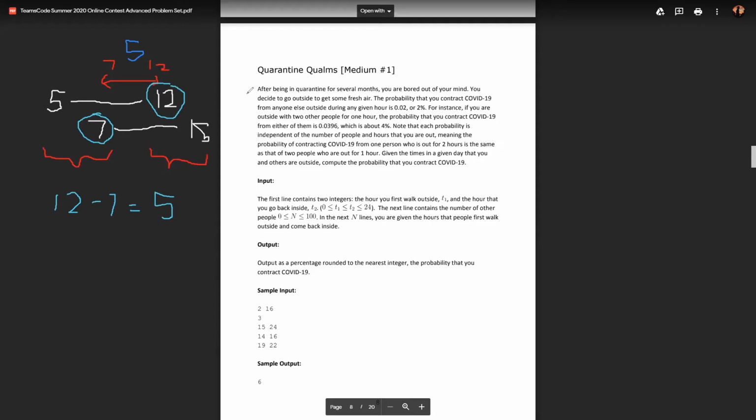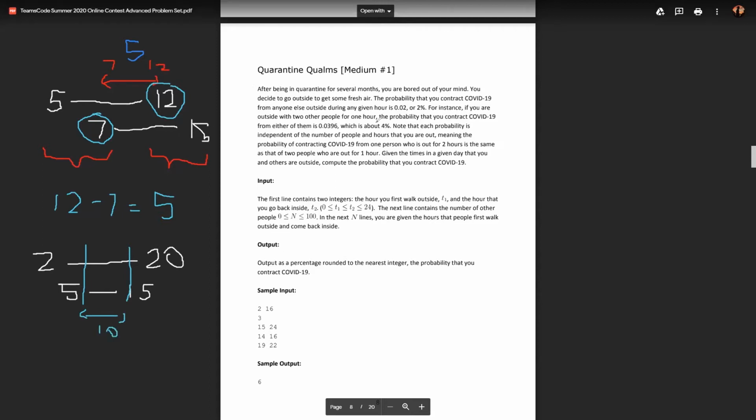And this works even in a different situation. Let's say it's from 2 to 20 and 5 to 15. Again, the overlap is the maximum of the first two numbers and the minimum of the second two numbers. So again, we have an overlap here of 10. And once we have the overlap, we just plug into the equation.